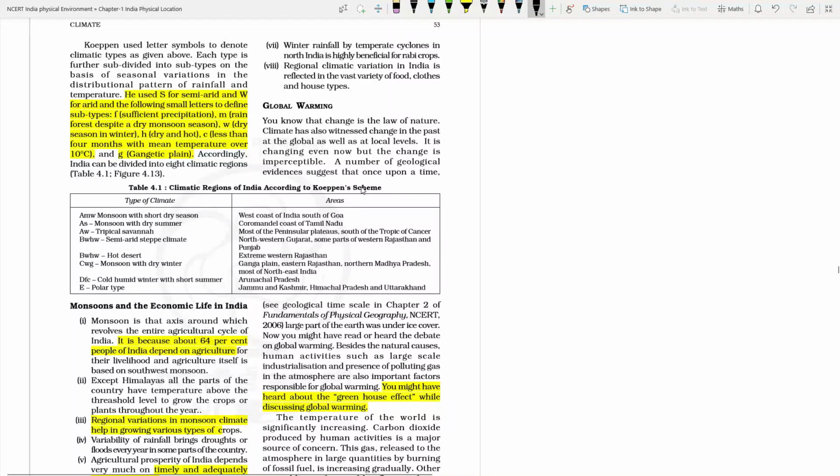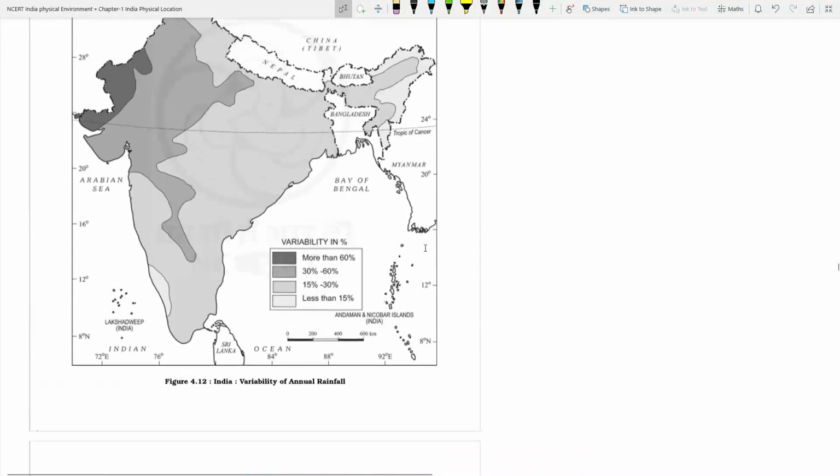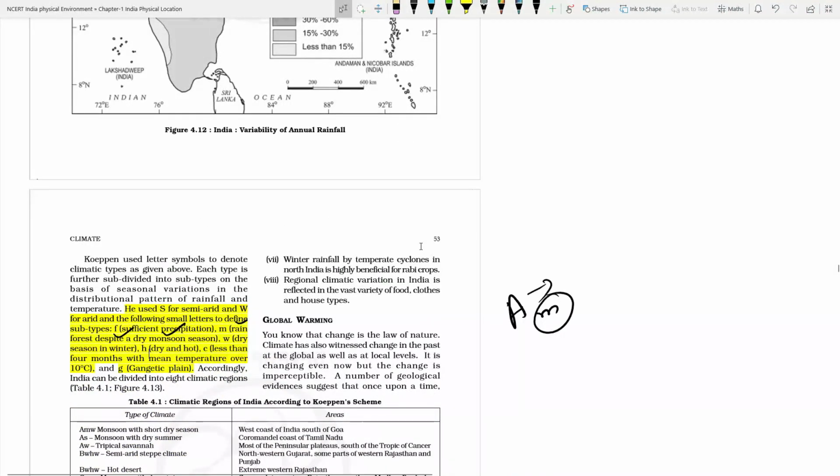Okay, so what I was telling is that the A type of climate may have certain classifications. Like with A, if M is there, then it denotes that in M you can see here rainforest will be found despite a certain dry season. Means monsoon, like India has rainforest. Why? Because there is rainfall throughout the year, but there is a certain short dry season. If rainfall is there throughout the year, then it will be denoted by Af, okay, Af. Sufficient precipitation if it is there. So India's unique condition is that there is a dry season but there is a rainforest, okay.